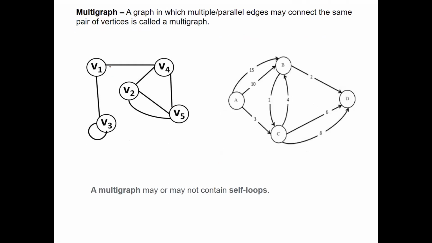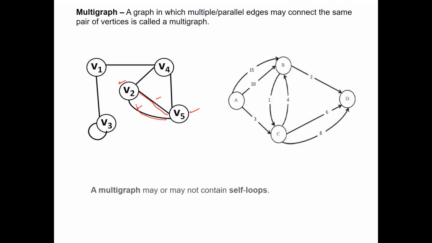Then the term called multigraph. Multigraph means a graph with multiple edges. Now this graph has multiple edges, also called parallel edges. Two vertices have more than one edge. This is one edge, this is another edge. This is an example of a multigraph.